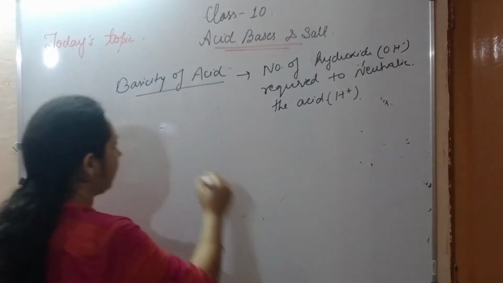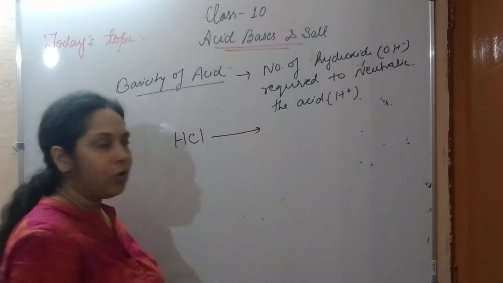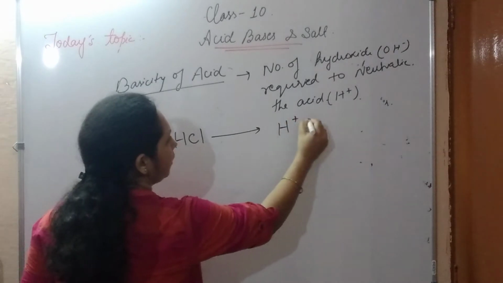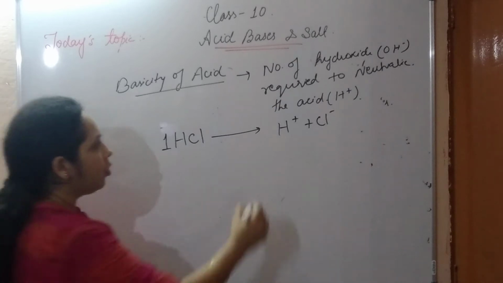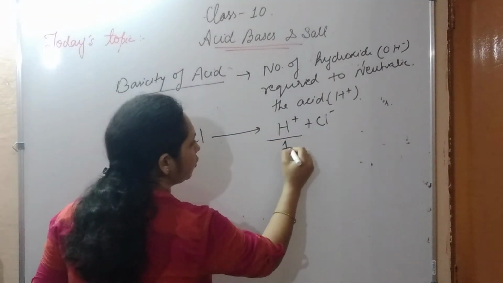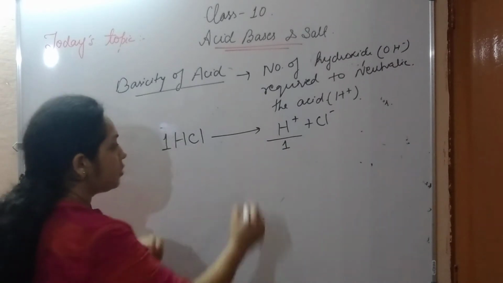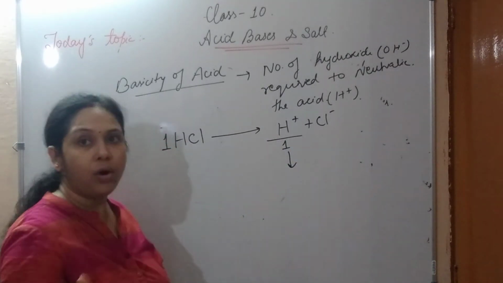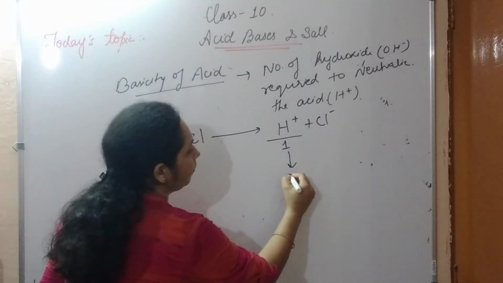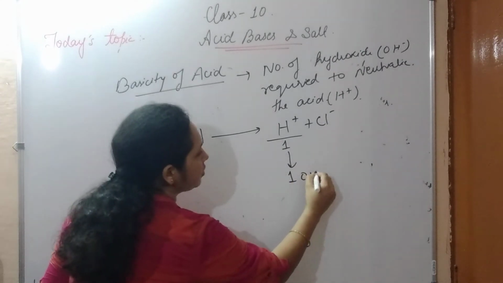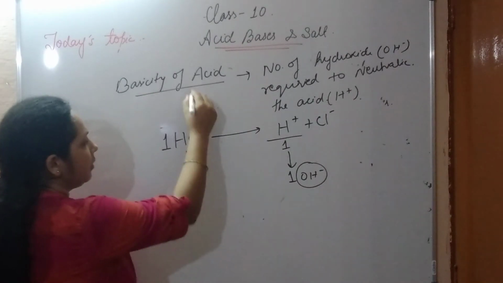So let's take one example. If there is HCl, when HCl dissolves in water, it produces H plus and Cl minus ion. Here one molecule of HCl is there. So how many hydrogen ions are produced? One hydrogen ion is produced. So how many hydroxide ions do we need to neutralize it? We need one hydroxide ion. So the basicity of HCl is 1.